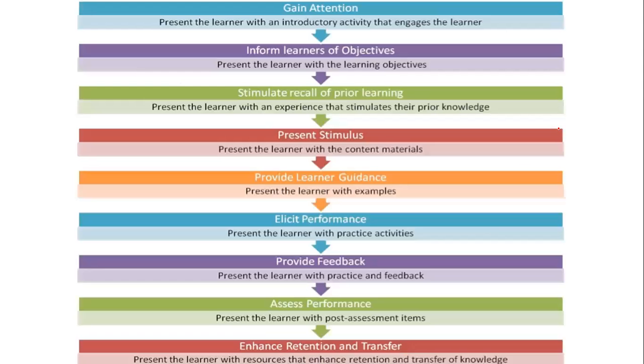So let's see, there are these steps of Gagne's. Now, these steps talk about gaining attention. In gaining attention, present the learner with an introductory activity that engages the learners. We know very well that educators need to ensure that the first few seconds, the initial start of the class, is very important in order to ensure that the students' attention is properly grabbed. Then inform the learners of the objective, tell them why it is important. What is the objective of you teaching that specific topic or lesson?